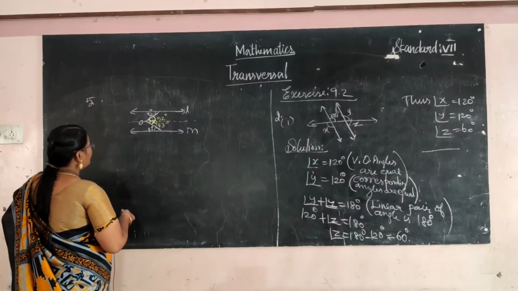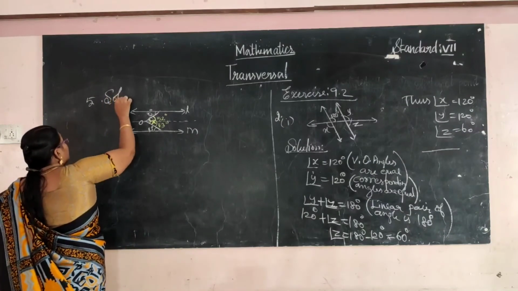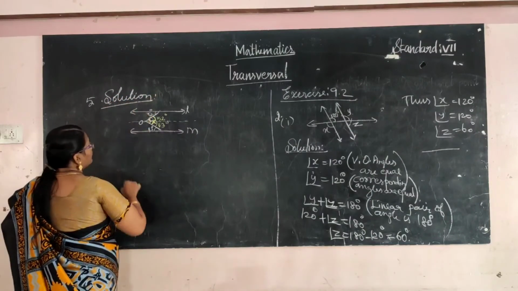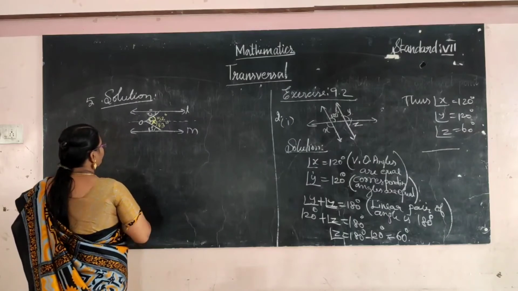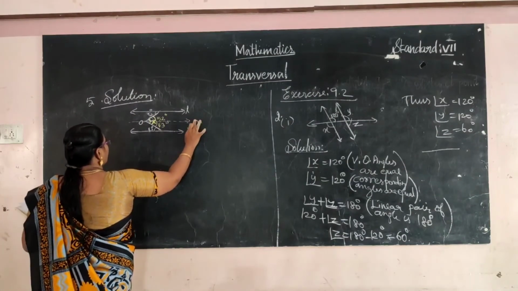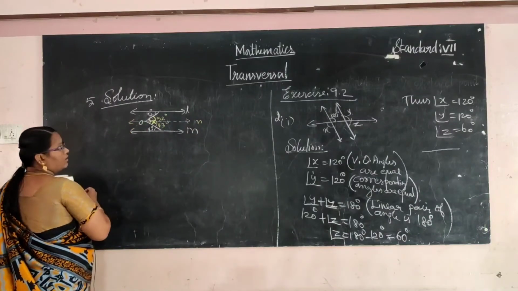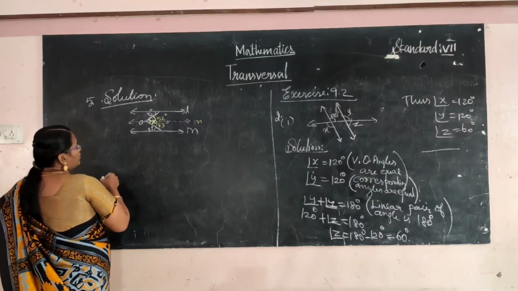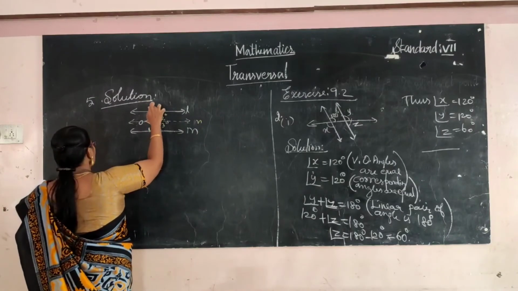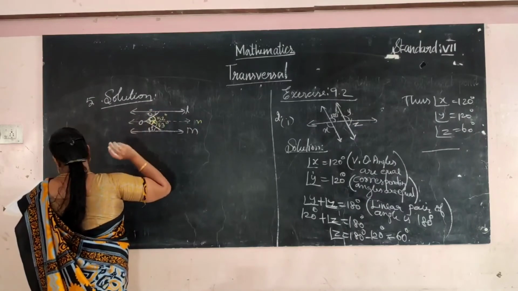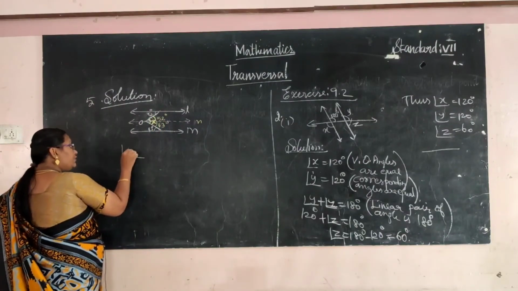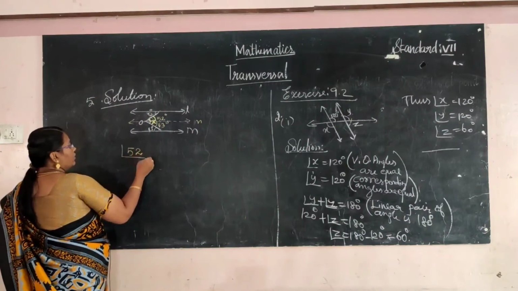So first write the solution. How can you write this? Let me consider the line BN. Imagine it. Which point is given? Nothing is given. So we will consider the angle 52.